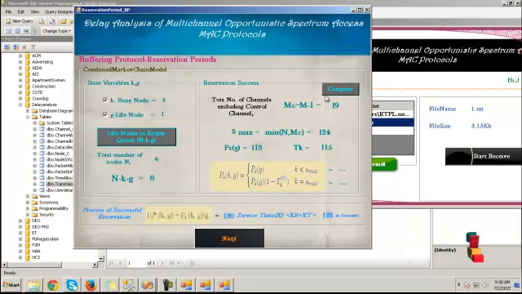Then to compute the reservation success, click on compute button. It will compute the total number of channels excluding the control channel and the maximum of transmission, and this process of successful reservation is 0 and the service time is 4 seconds. By this the execution process is over.